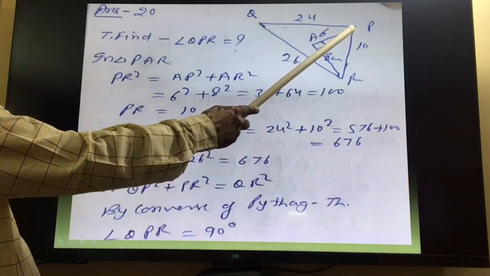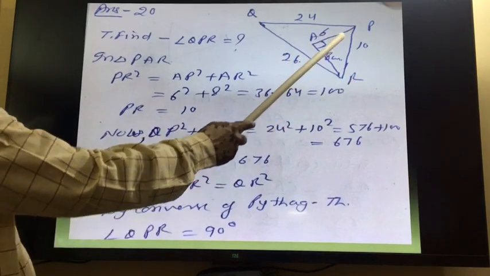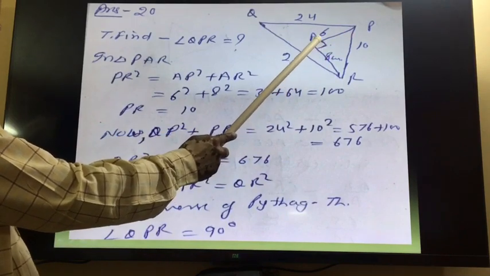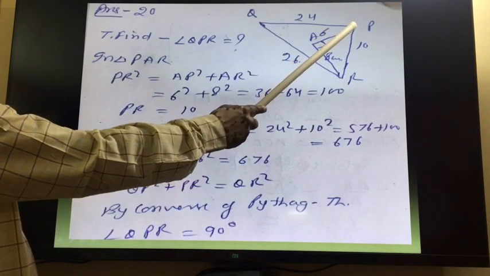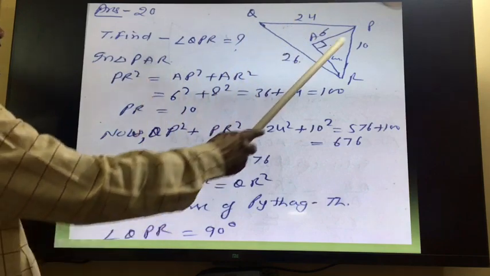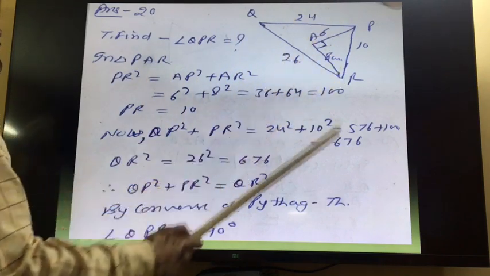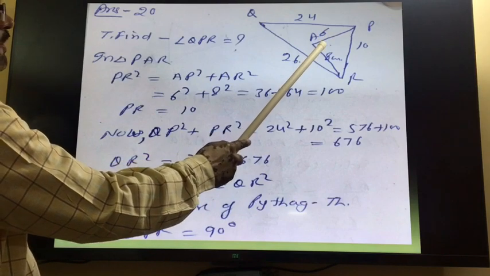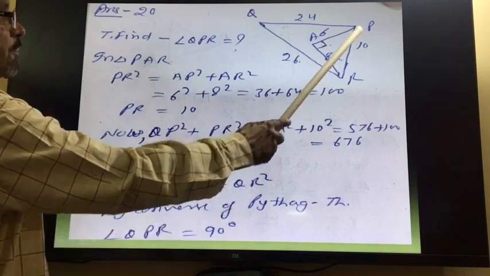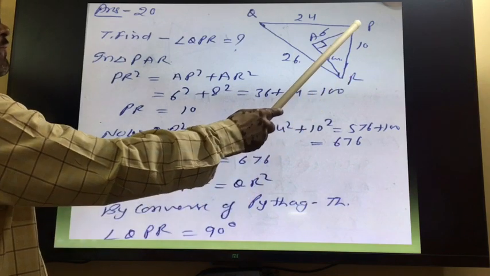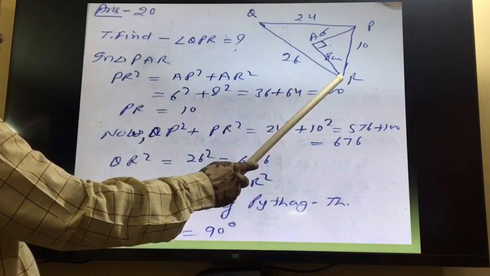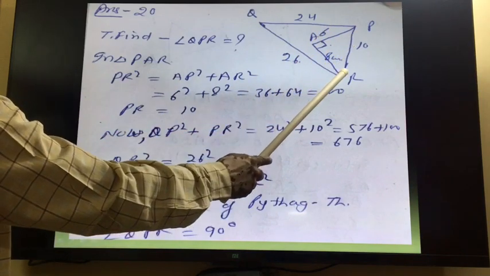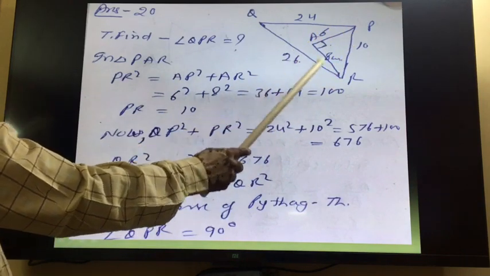So first of all, we will take the triangle PAR. We have taken previously also, in which I have written here this name wrong here. In this case, we will take the triangle PAR. So in this triangle, this angle is 90 degree, and side opposite to 90 degree is hypotenuse. So PR is the hypotenuse. So in triangle PAR, we can apply Pythagoras theorem, and by that we can write PR square, that hypotenuse square, is equal to perpendicular square plus base square.